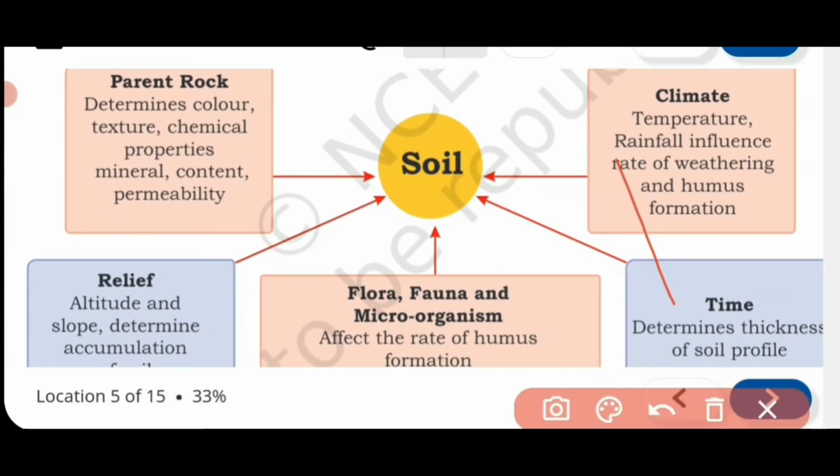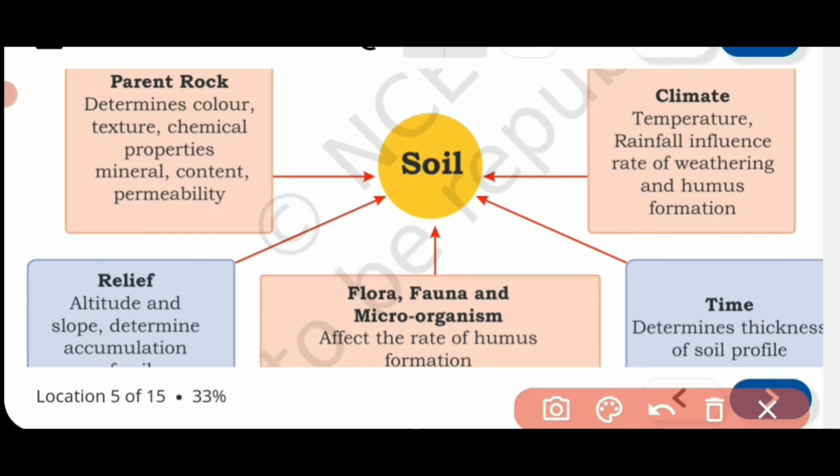First is given parent rock. As I told you, soil is formed from the parent rock. Weathering will take place, breaking of the rock will take place. Parent rock will determine the color, texture, chemical properties, mineral content and permeability. Permeability means whether the rock is porous or not. So parent rock is very important, and there can be parent rock of three types: igneous rocks, sedimentary rocks, and metamorphic rocks.